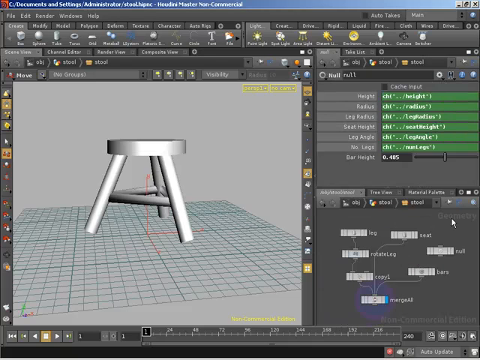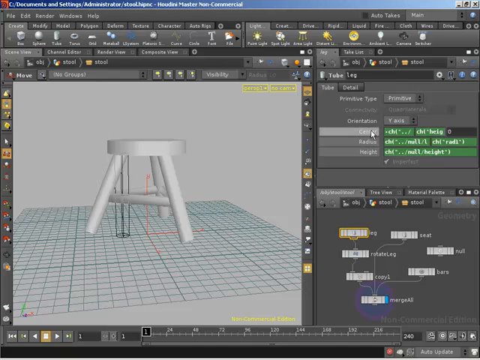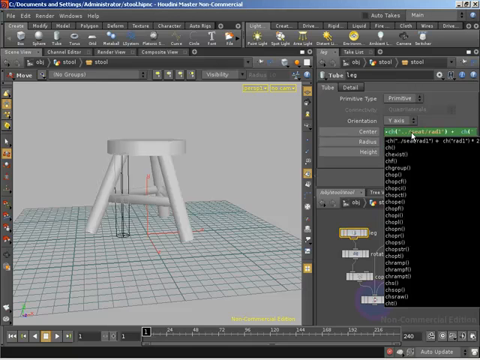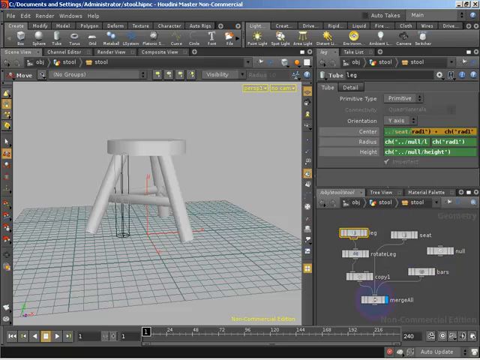So let's go and bypass our null. So we can go to all of our other nodes, and where we're referencing our null, we can simply now reference the parameters we created on our digital asset. And because we've used the same names, it's going to be really simple to do so. So let's take a look at these parameters. I'll bring that up in an expression editor.